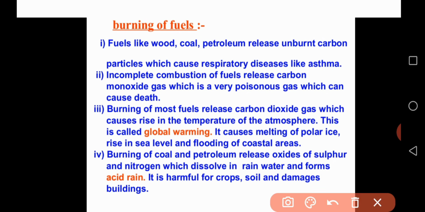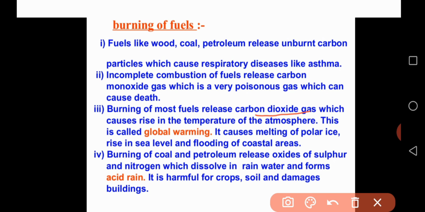Similarly, one more effect is incomplete combustion of fuels. The fuels are not involved in complete combustion, that is incomplete. So that releases a very dangerous gas, that is carbon monoxide, which is a very poisonous gas which can cause death.